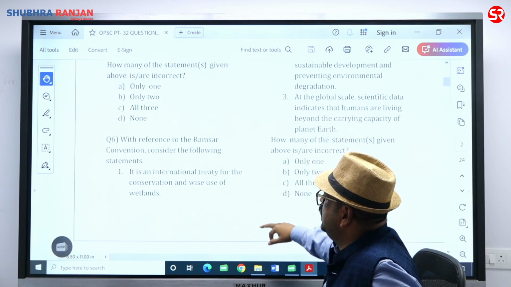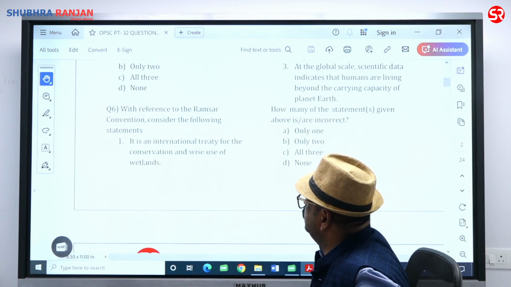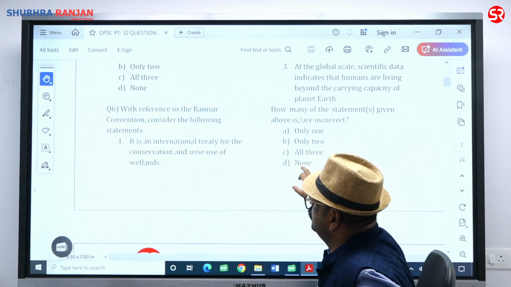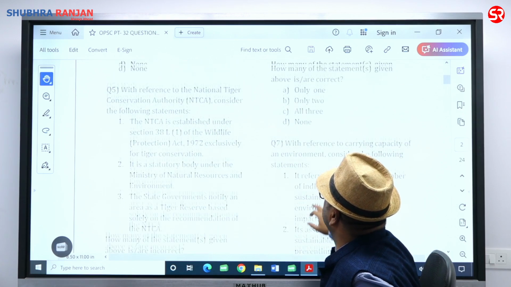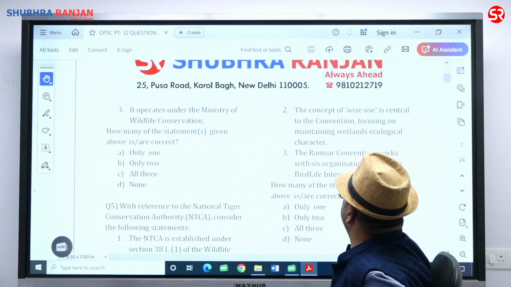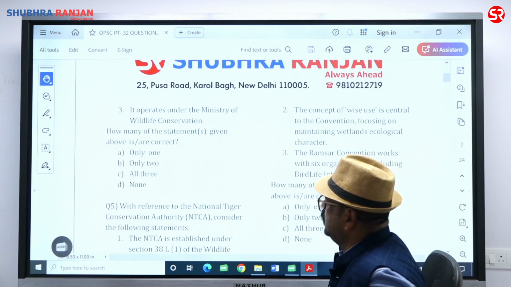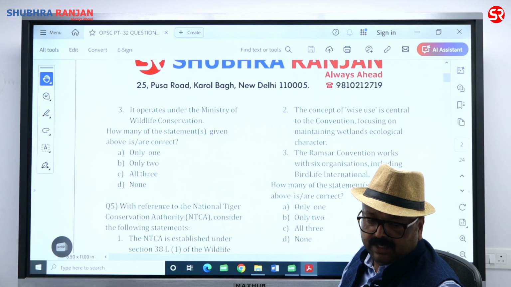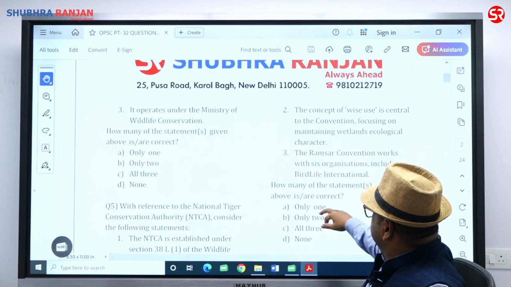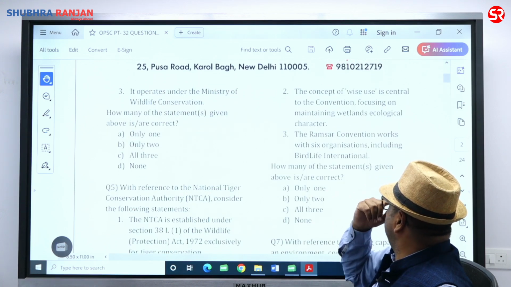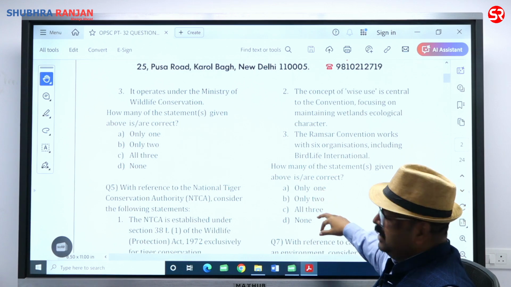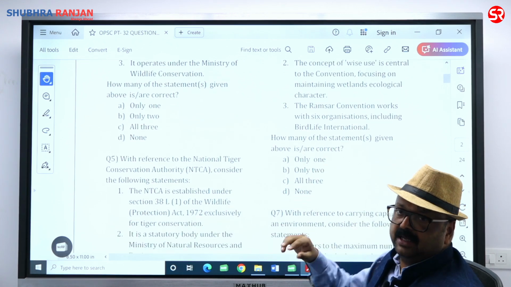With reference to the Ramsar Convention, consider the following statement. It is an international treaty for the conservation and wise use of wetland. सही बात है भाई. Then the concept of wise use is central to the convention, focusing on the maintaining wetland ecological character. That is also correct. The Ramsar Convention works with 6 organizations, including BirdLife International. There are 6 organizations, and that has to be remembered.